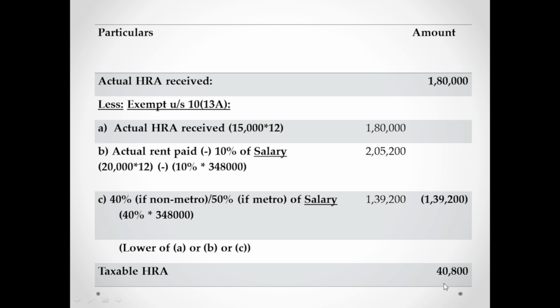Taxable HRA is 40,800. So what you understood from this is that even though you pay more rent to get more exemption, your salary is fixed, because of which the 40% of salary will be fixed, and that will restrict your exemption. So the HRA formula itself is framed in such a way that you cannot play around with the rent. If you are increasing the rent, the 40% of salary will be the limit. But if you are paying lower rent, that itself will limit your exemption. So you cannot exorbitantly claim the rent. These were the three simple illustrations which I wanted to give.